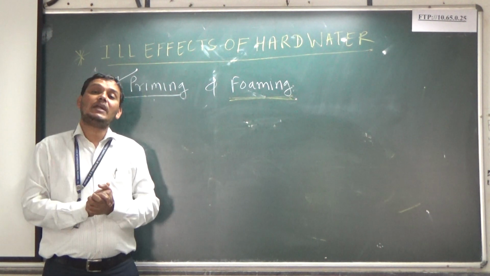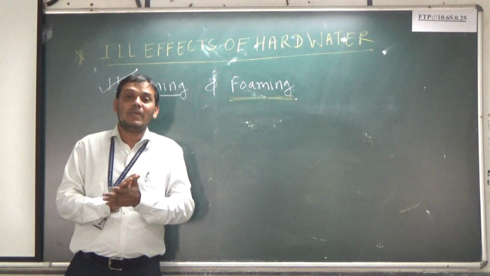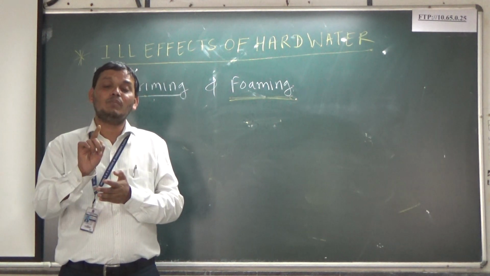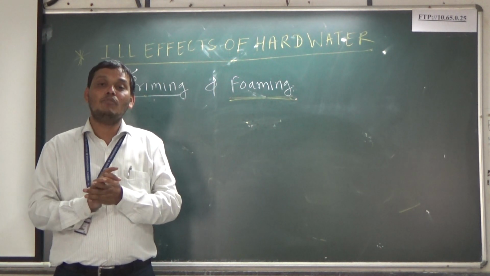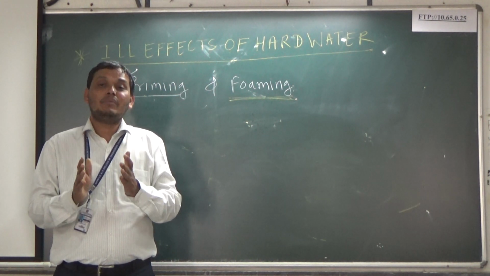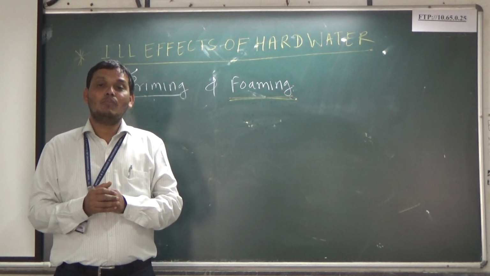So these are the disadvantages of priming and foaming. I hope that you understood the whole concept of the ill effect. First parameter, that is priming and foaming, their definition, their causes, their preventive methods, and their disadvantages.